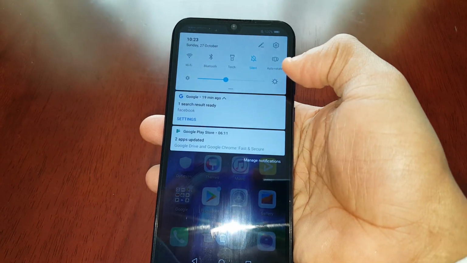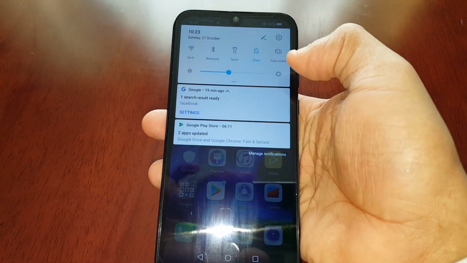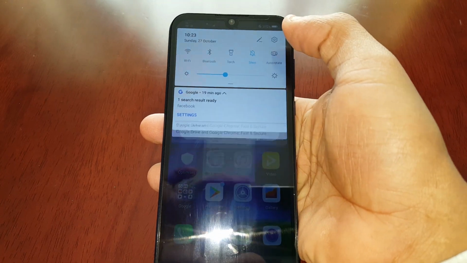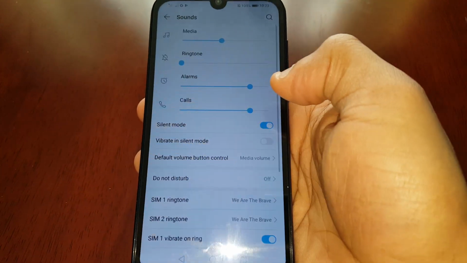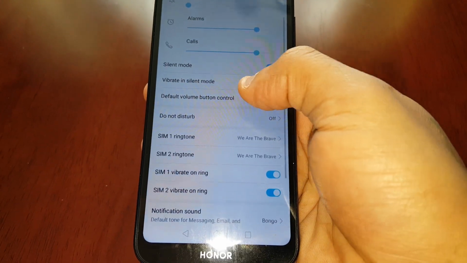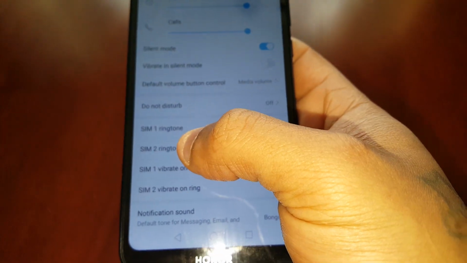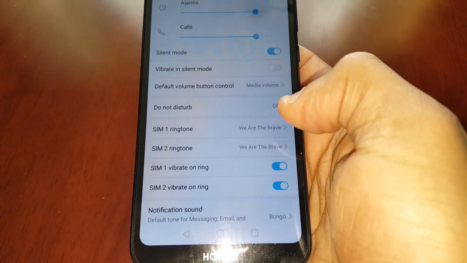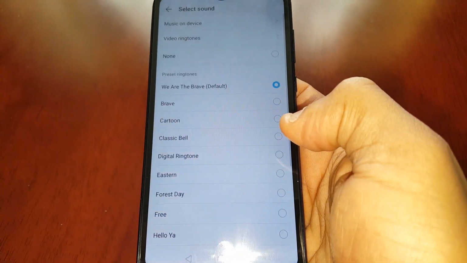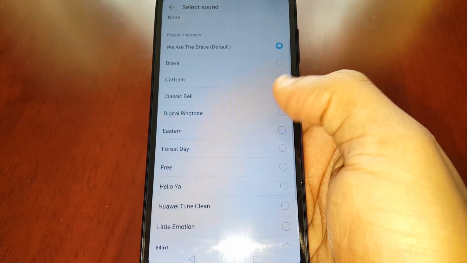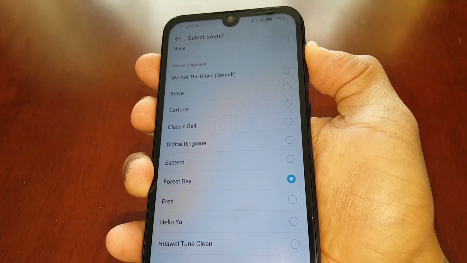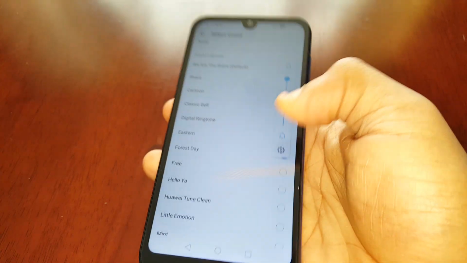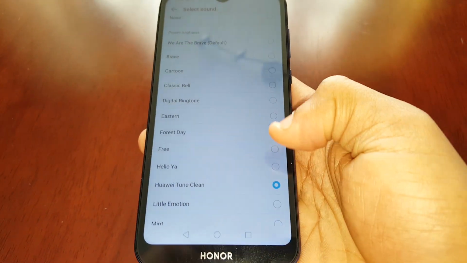All you have to do is pull down the notifications and go into the settings and go to sounds. And then where it says SIM 1 ringtone, you just select that option, and from here you can select any one of these different ringtones.